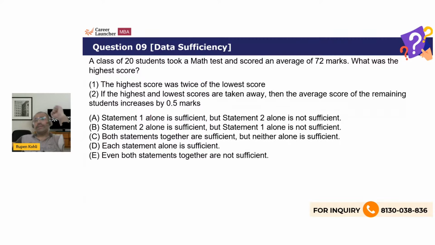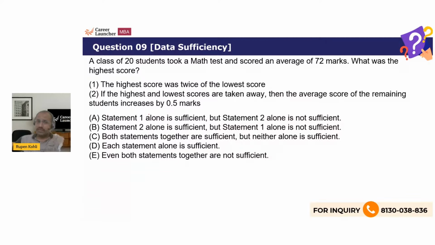So the way to approach data sufficiency, let me quickly summarize this. Look at statement 1 alone. See if it is sufficient or not. If it is sufficient, then your answer might be A or D, because first has become sufficient alone. So either one is sufficient alone, or two is, or one and two both are individually sufficient. So either A or D could be the option.